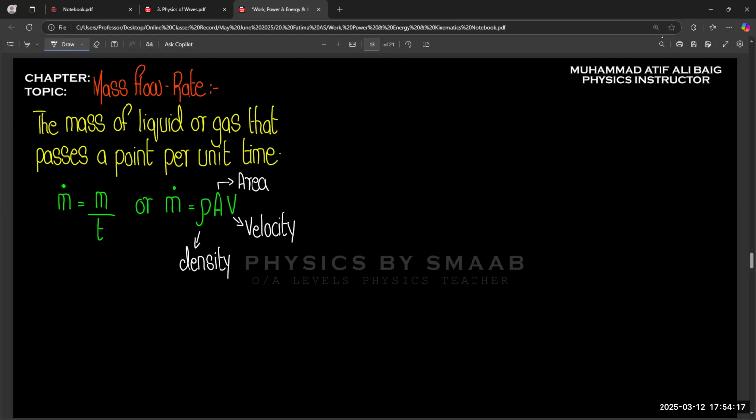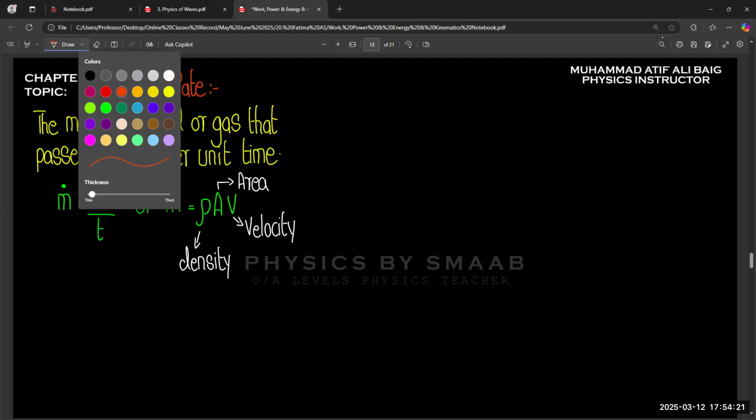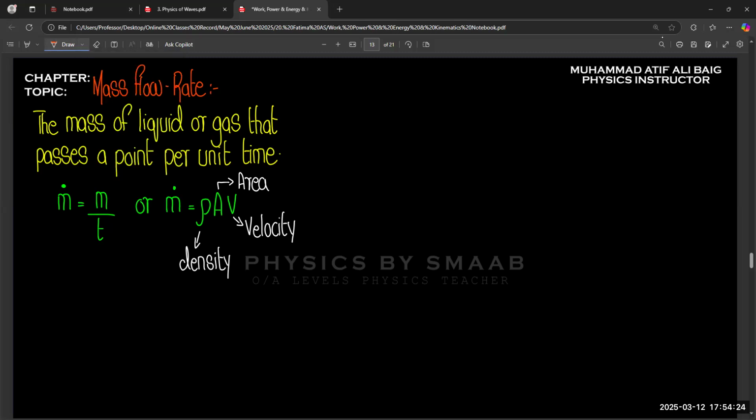We have two types of graphical representation, and let's see what type of results we will get from momentum-time and force-time graphs. First of all, we consider the momentum-time graph,